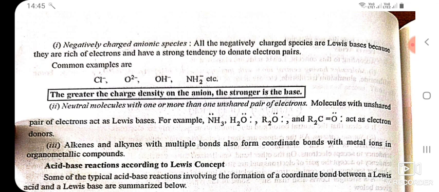Neutral molecules with one or more than one unshared pair of electrons. Molecules with unshared pair of electrons act as Lewis bases. For example, ammonia, water, R2O and R2CO act as electron donors. Alkenes and alkynes with multiple bonds also form coordinate bonds with metal ions in organometallic compounds.